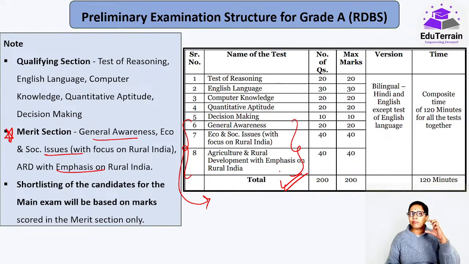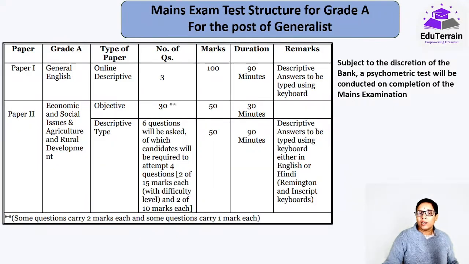That is, they will set a benchmark, that this is the mark you have to score. If you have scored, you are through. Otherwise, they will not let you move into phase 2. Both are important, the qualifying paper as well as the merit. What does merit do? It helps you in moving forward, the cutoffs and all that. Okay, that is done with the prelims.